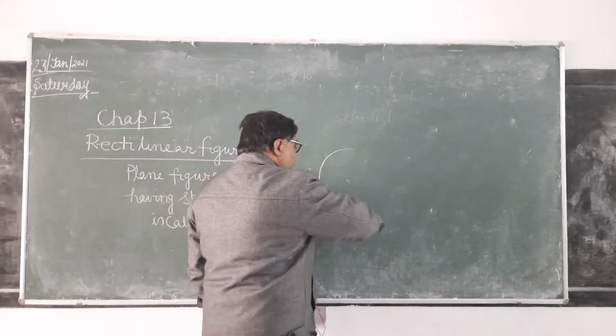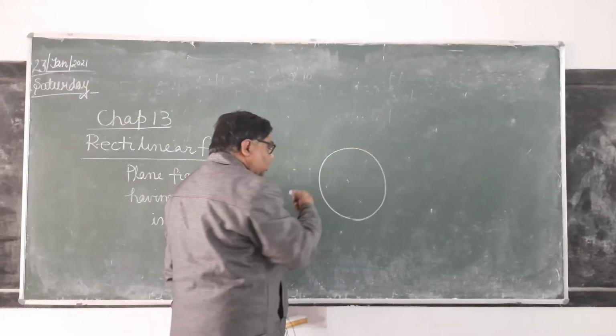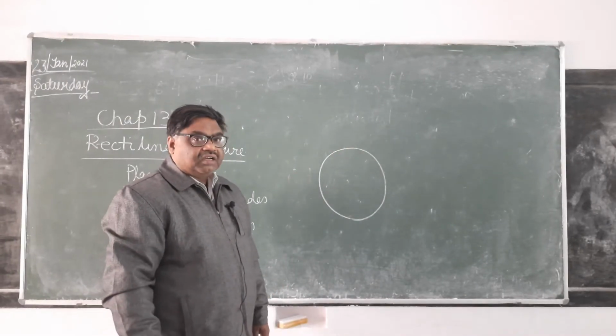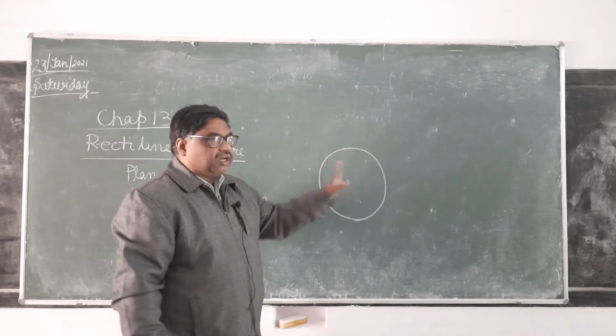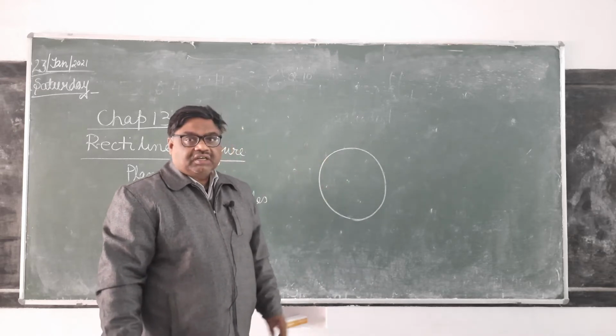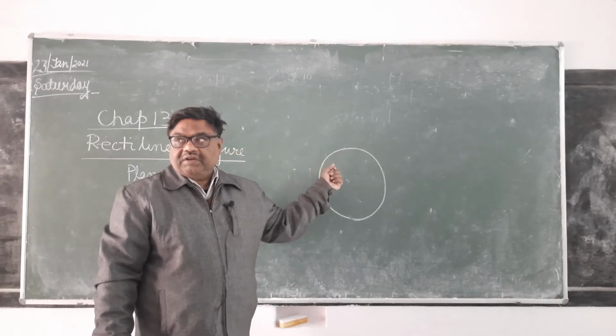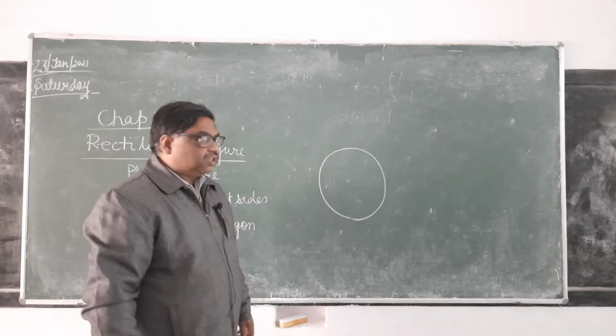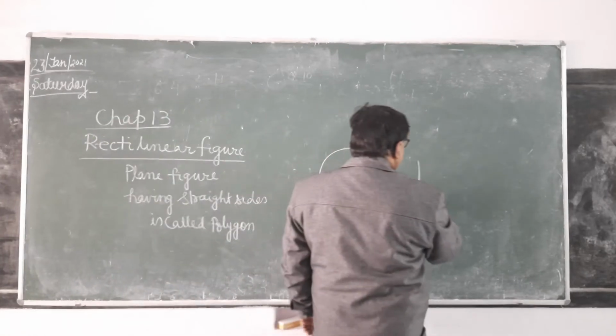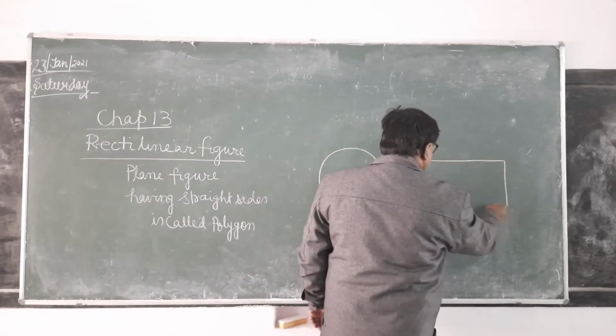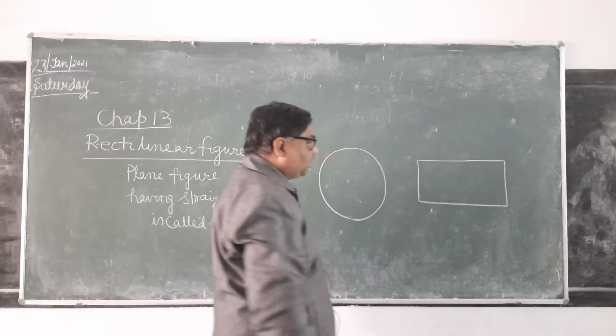Here, is this a plane figure or not? It is a circle. It's a plane figure. Its boundary is lying on the plane of the board. It's clear. Therefore, it is a plane figure. This rectangle is also a plane figure.